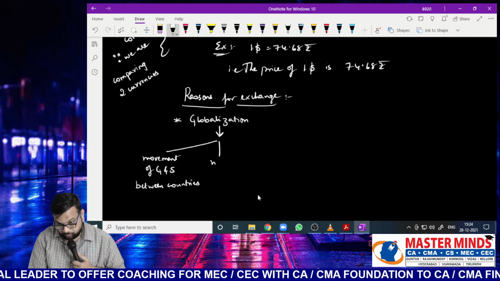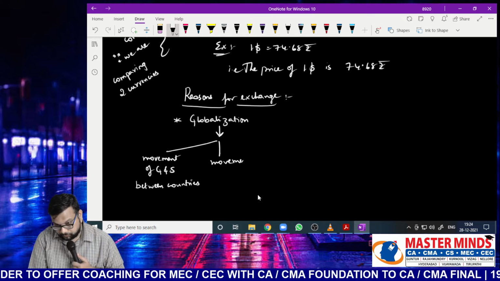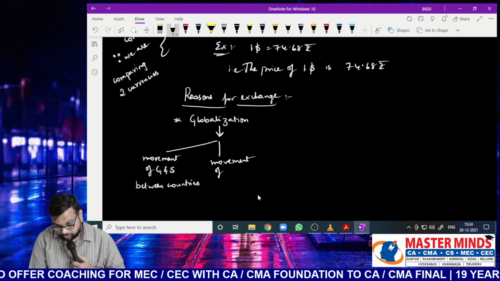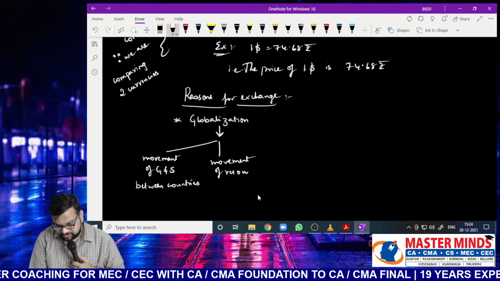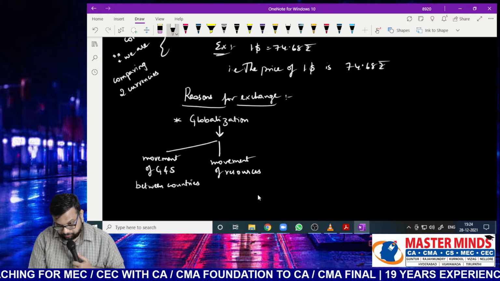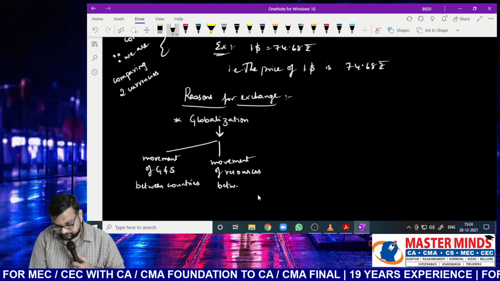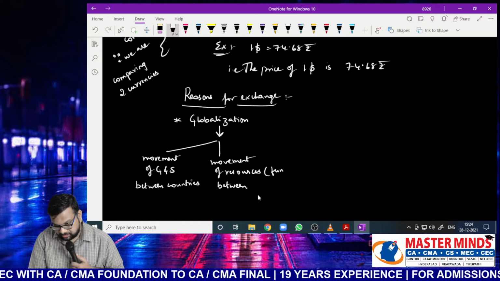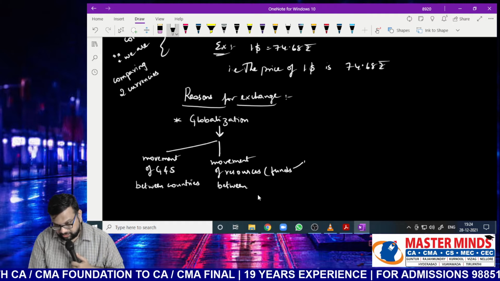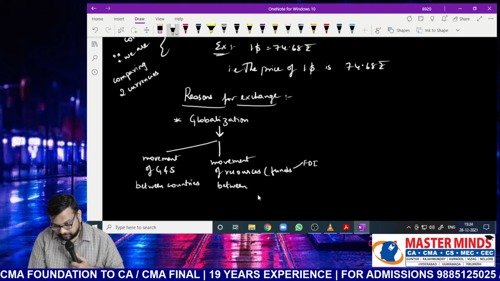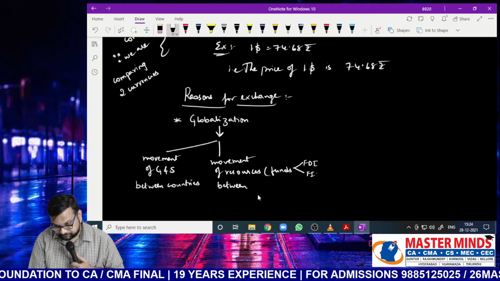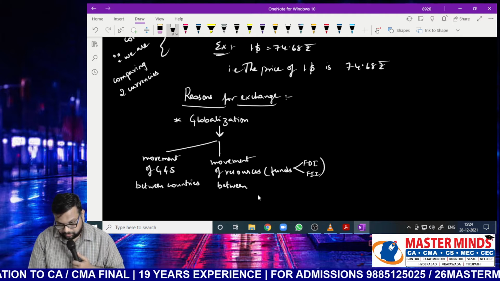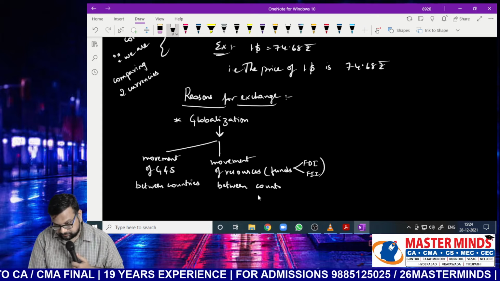Next, movement of resources or funds between countries. Here resources means we are talking about funds, Nana. That is nothing but FDI and FII between countries.